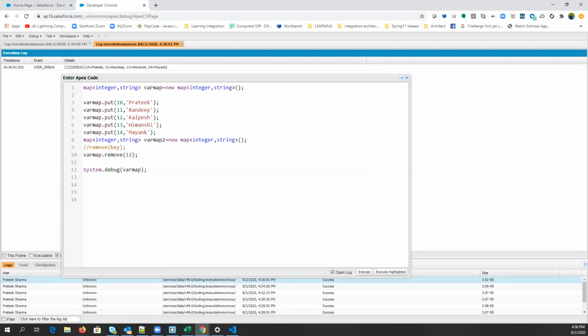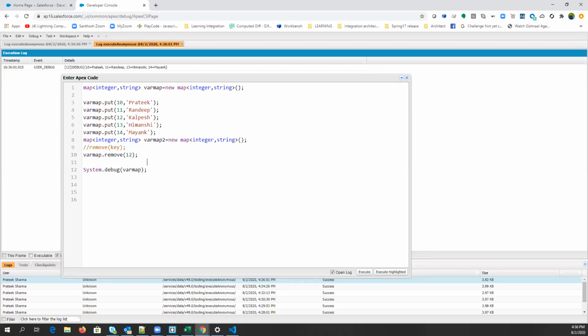In the same way we add things. Earlier you made a set of 10, 11, 12, only the key set. Similarly, if we want to add only the strings, only values, not the key, you have to add both key and value. Without a key you can't insert the value, because a value is represented by a key only. That is why remove asks for a key parameter, not a value parameter, because a value can be duplicate.